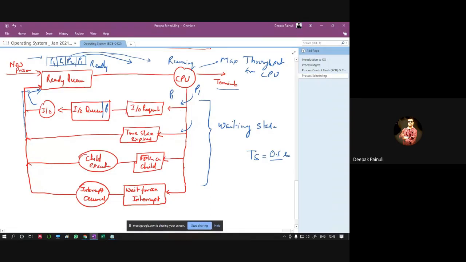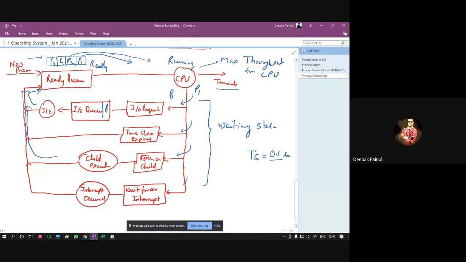Third case may be, let's say P1 creates its sub-children for complex tasks. It creates its children for simplicity, and waits for the children to complete their task. Once its children complete their task, it will be rescheduled to the ready queue, right?